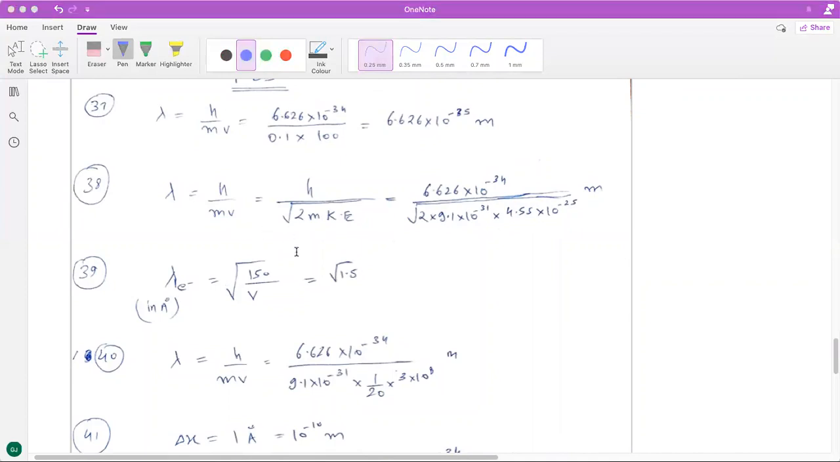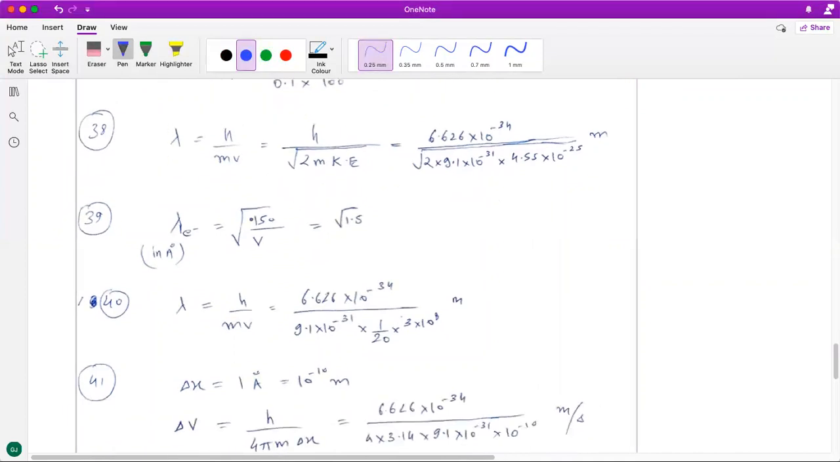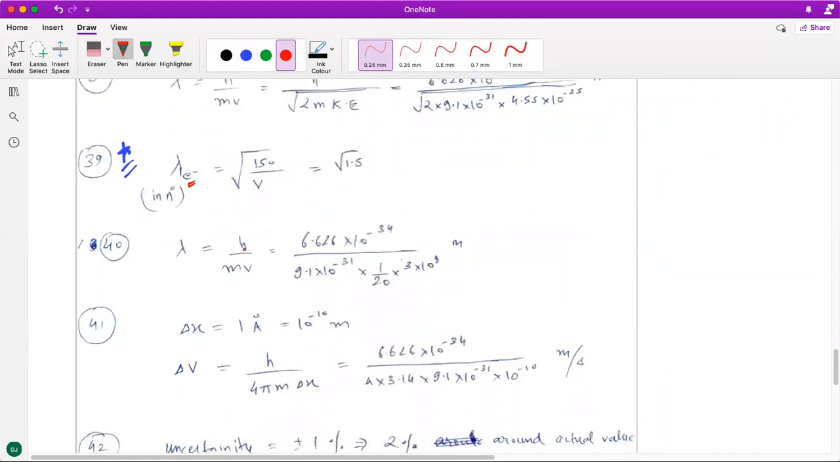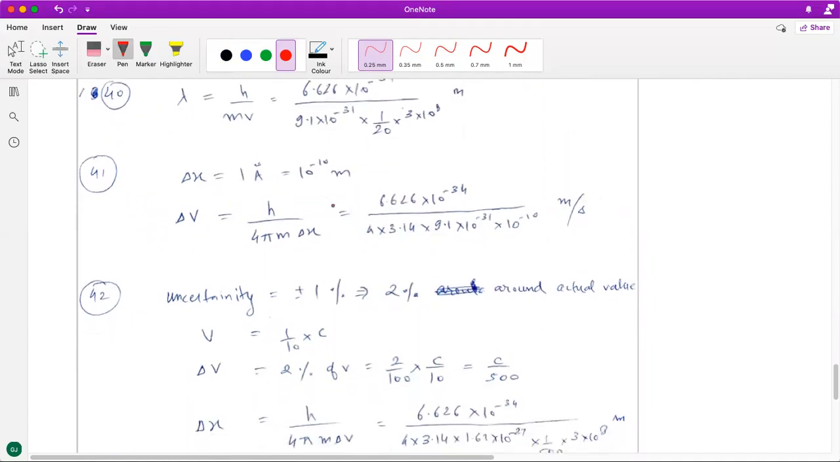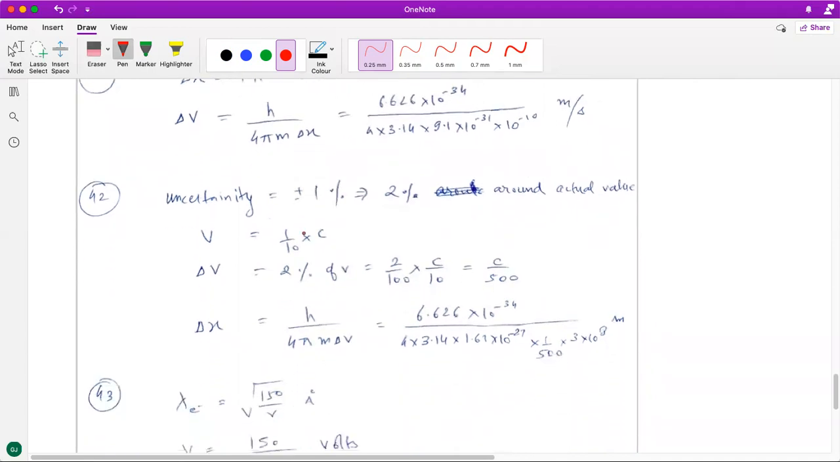Then the 39th question, straightforward, formula based, something that we have discussed in the class, that for an electron, this is particularly true for electron only, you can write the de Broglie wavelength as root 150 over the potential difference through which the electron is accelerated. 40th question, straightforward, you have been given the data. 41st question, you have been given the data again for uncertainty in position. You have to just determine the uncertainty in velocity, using the Heisenberg's uncertainty principle.